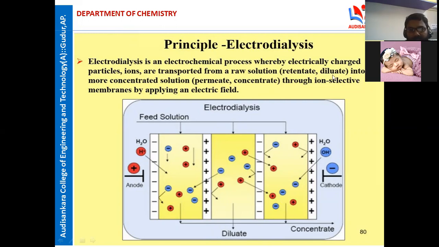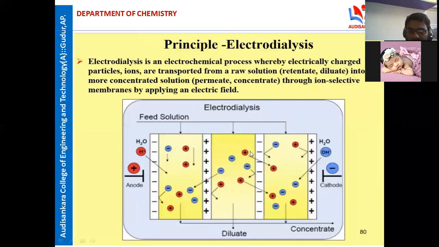These charged particles are transported from the raw solution into a more concentrated solution through ion selective membranes by applying electricity. Suppose this is the feed water, the saline water, going to the electrodialysis cell. Here some membranes are also there. These are called ion selective membranes.